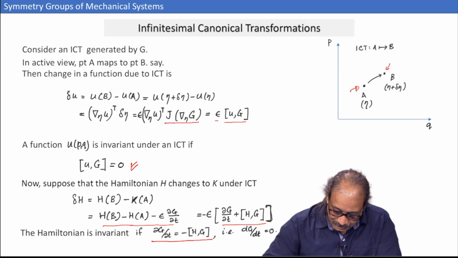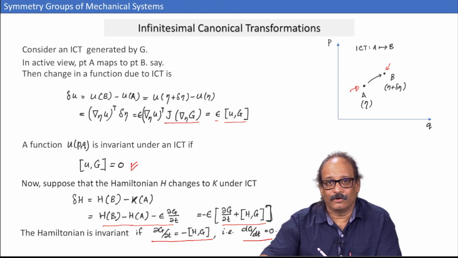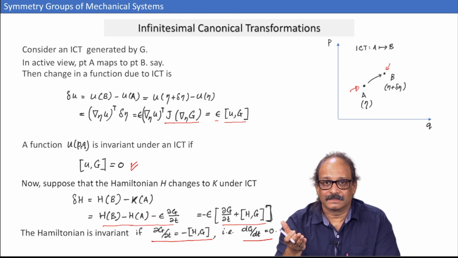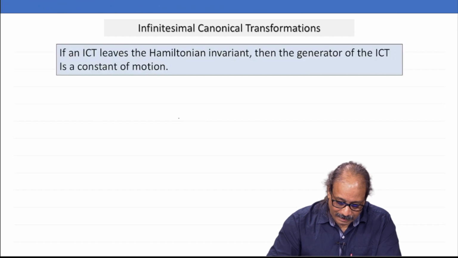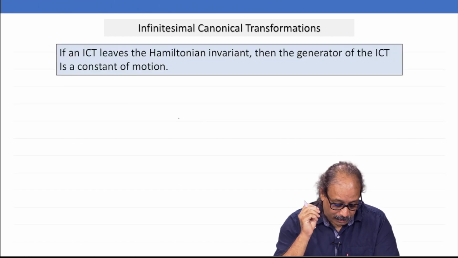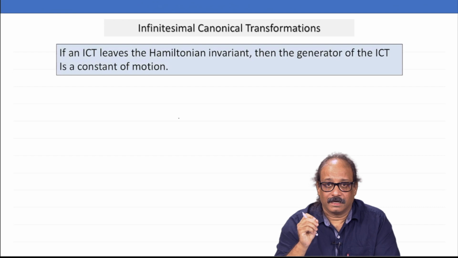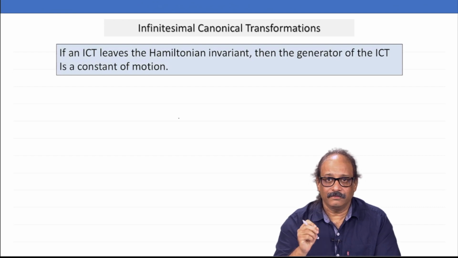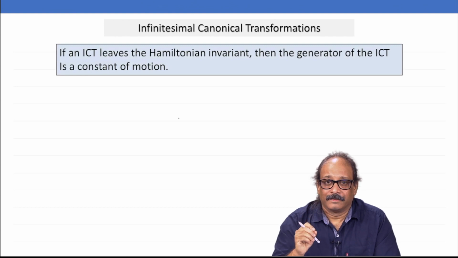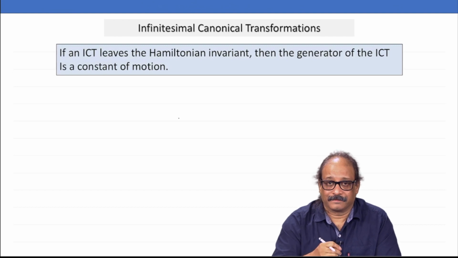That automatically means dG by dt must be 0 along the trajectory of the system, and that immediately means G must be a constant of motion. Okay. So, let me write that in a neat form. If an ICT, infinitesimal canonical transformation, leaves your Hamiltonian invariant, then the corresponding generator must be a constant of motion for this mechanical system. Okay.